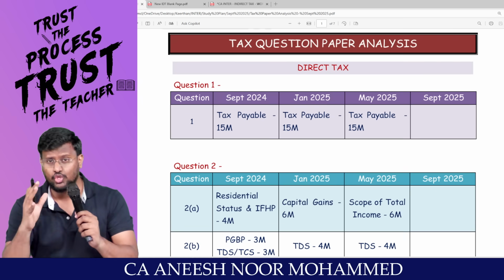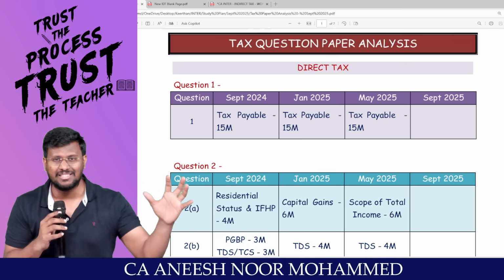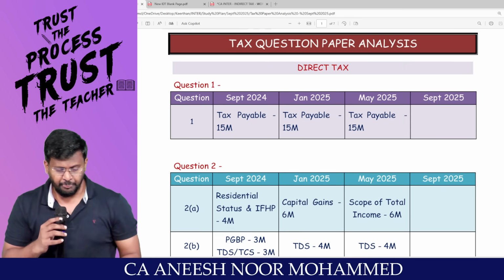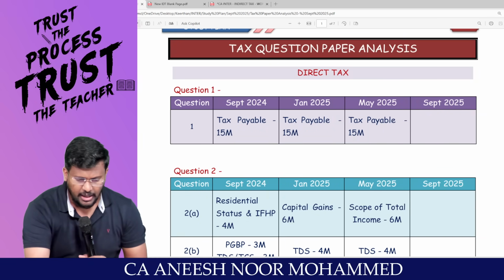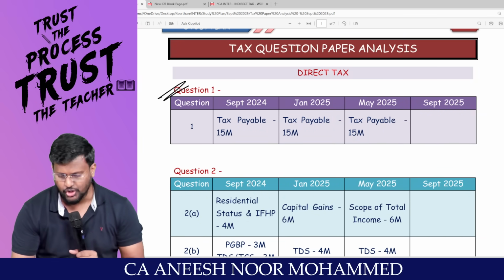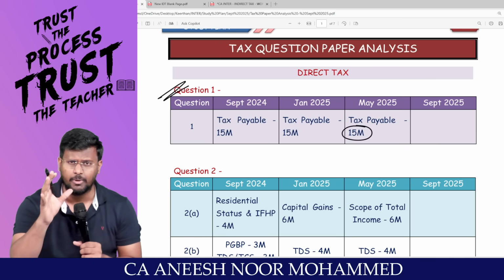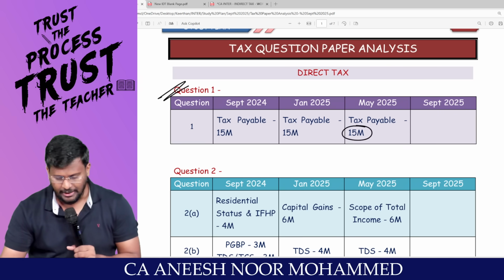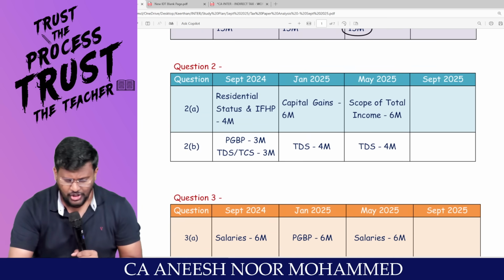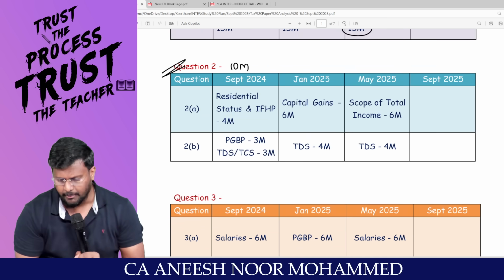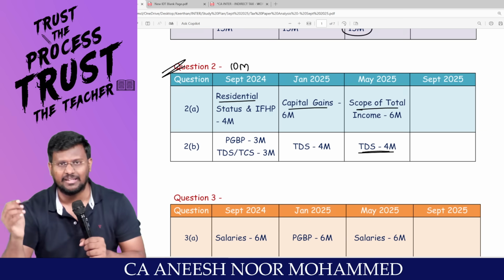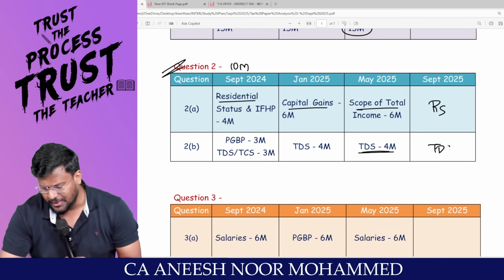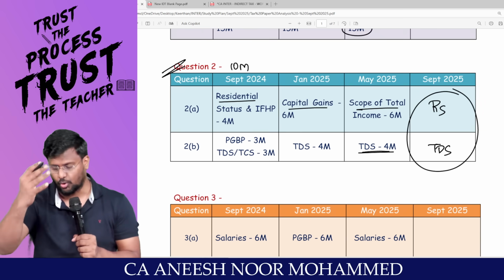First of all, understand the structure of the subject, how it is getting tested in examination from the history. Sir, always in DT question number 1 will be computation of total income. That is our big question, a 15-mark question. Even in tomorrow's question paper, this 15-mark question will be there. Question number 2, generally they are asking for 10 marks. One is TDS, and scope of total income, residential status, like that they are asking. I am expecting residential status plus TDS here for 10 marks, which will be 6 plus 4 marks.